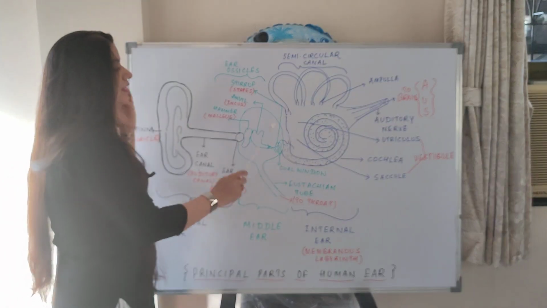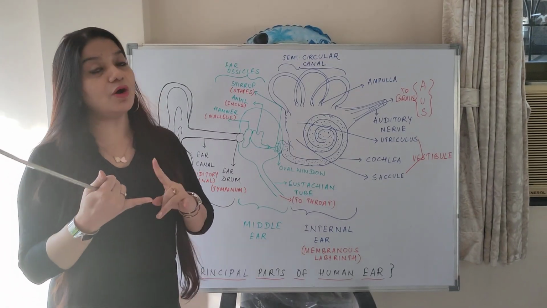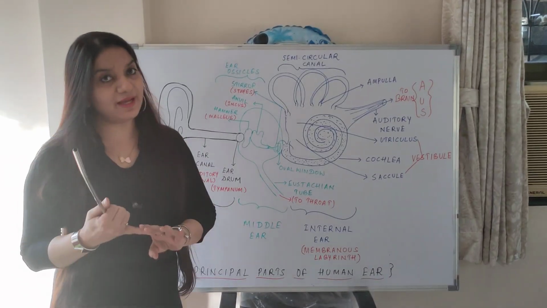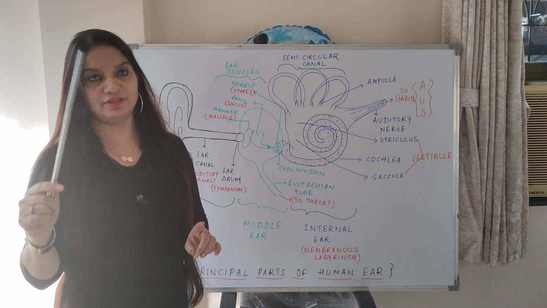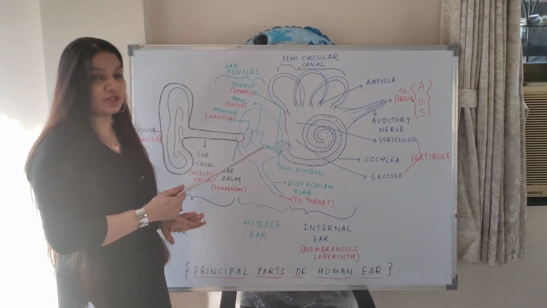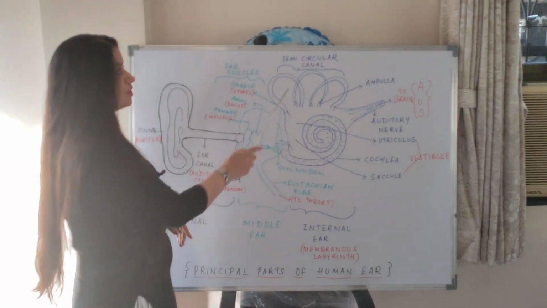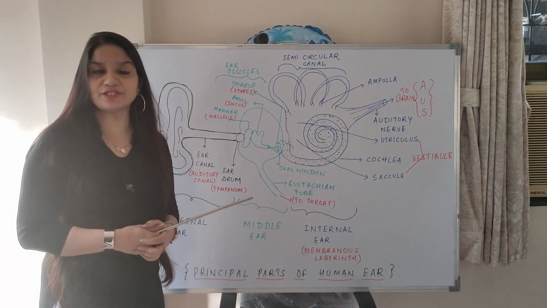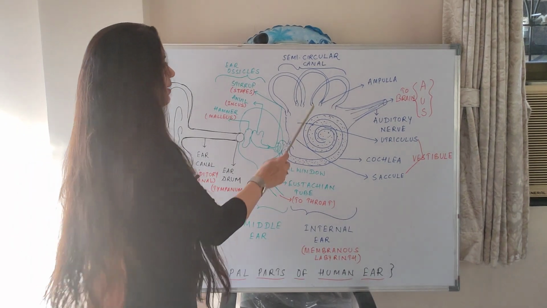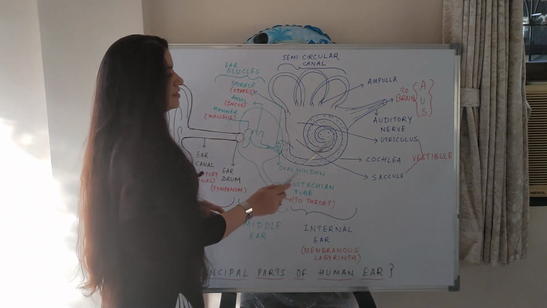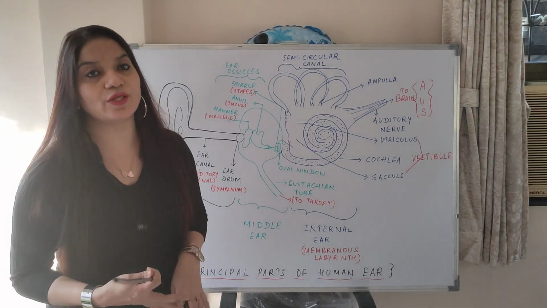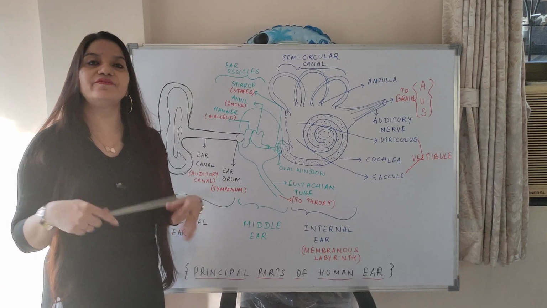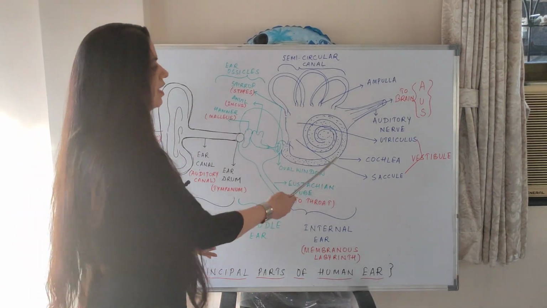The internal ear is divided into cochlea, which is the organ for hearing, and second is the semicircular canals. So cochlea, snail shell, 2.5 turn, mutually perpendicular to each other. Name the canal which are mutually perpendicular to each other. Semicircular canal. Name the wider part of semicircular canal. Ampulla. Name the 2 parts which connects these, vestibule, utriculus and sacculus. What is the collective name for utriculus and sacculus? Vestibule. So these are the questions which they ask.